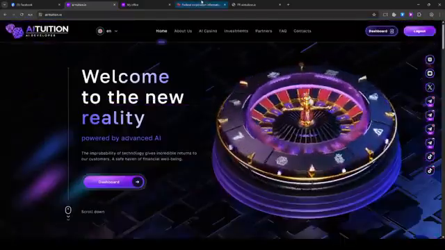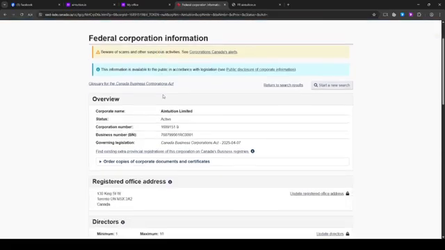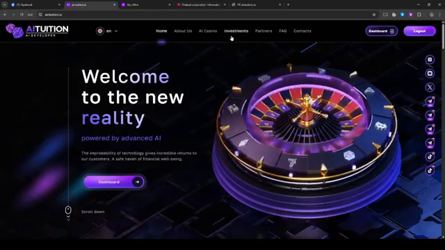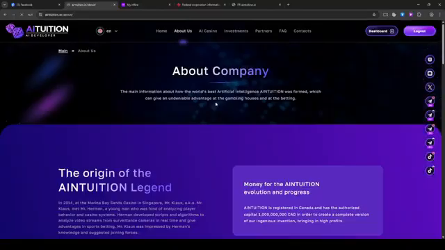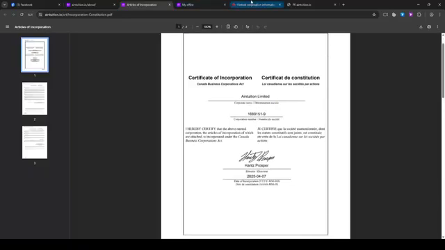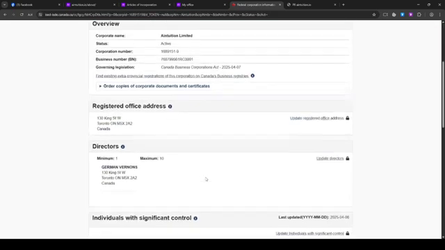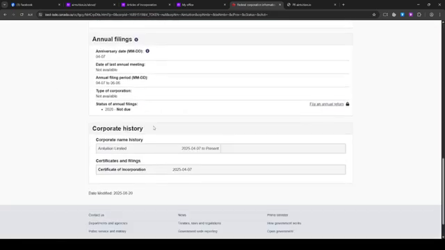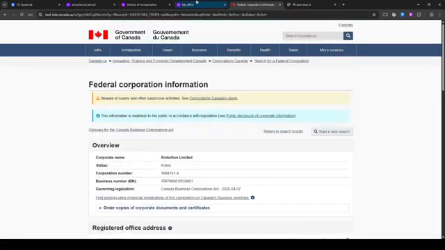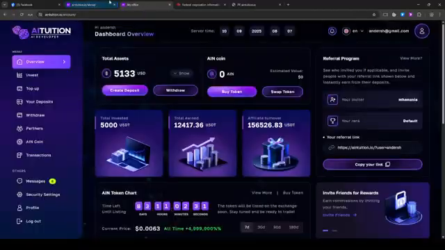So very briefly, as I mentioned, it's a Canadian artificial intelligence company, and it is registered in Canada. When you go to the website, you're able to go to About Us, and regarding the documents, they will be the same documents that you may find on the Canadian government website. You can see the corporation number, business number, and in general all the information you may need regarding the company. Always do your own research. It's important to be up to date with everything.